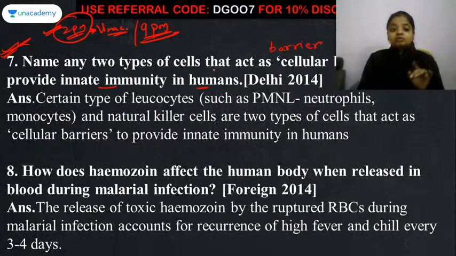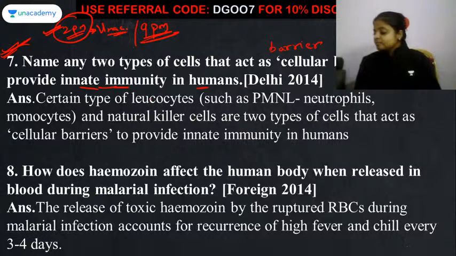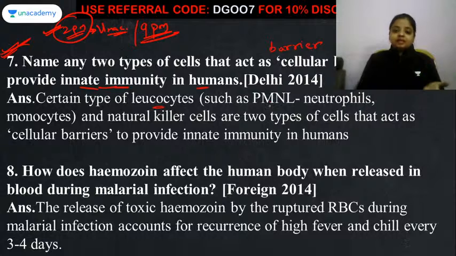But innate immunity means what? In innate immunity, these immune cells are always there in our body. Okay, so certain types of leucocytes like PMNL, neutrophils, monocytes, natural killer cells, these are the cells which work as a cellular barrier for providing innate immunity to us.